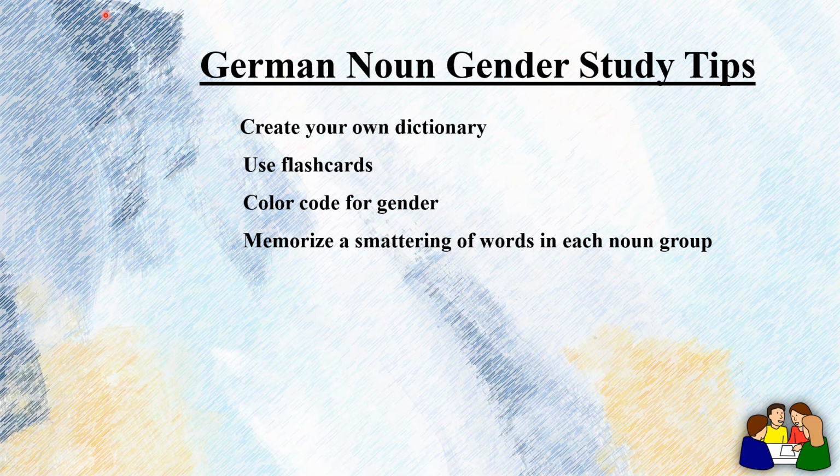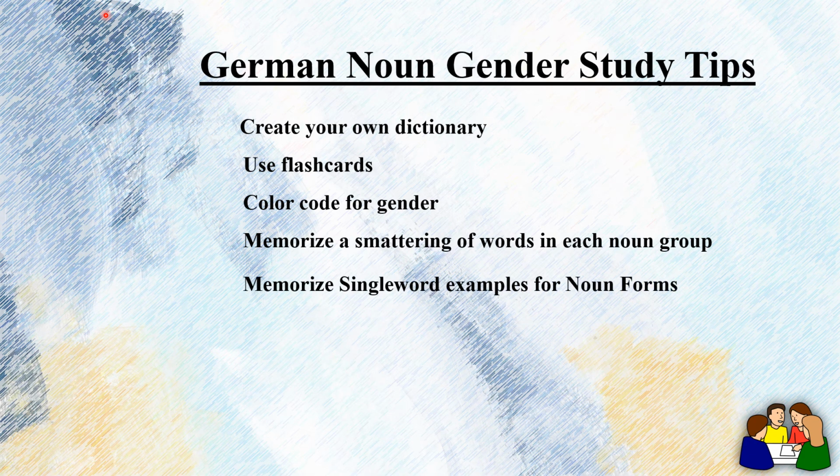You don't even have to memorize actual vocabulary to make this a useful visualization exercise. You can just imagine the different noun groups and see those items as the corresponding gender color. Memorize a single word example for each noun form. You should not memorize all the words. You have to just memorize a single word and its exceptions. Think in pictures. This will always help you.